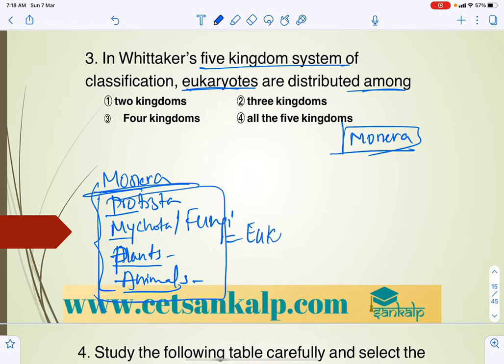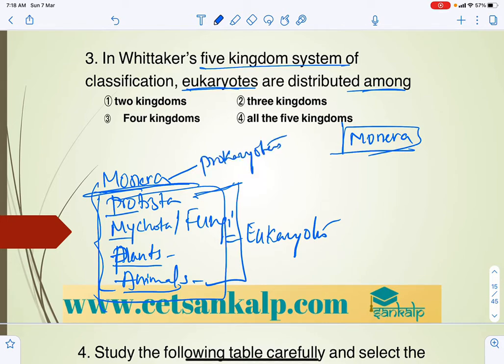Remember, all these are eukaryotes except Monera. So all these are eukaryotes. Monera, which is unicellular prokaryotes, includes Archaebacteria and true bacteria, along with Cyanobacteria.